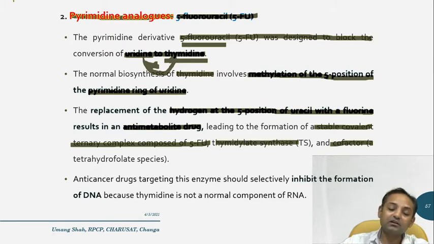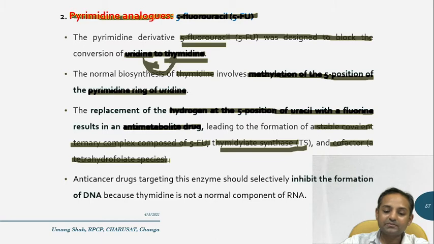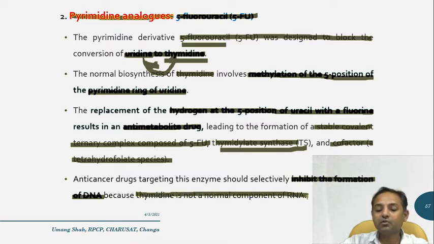So this is a ternary complex between 5-fluorouracil, thymidylate synthase and tetrahydrofolate species acting as a cofactor, and an anti-cancer drug targeting these enzymes should selectively inhibit the formation of DNA because of thymidine. Thymidine is not a normal component of RNA, so that's why it inhibits the formation of DNA.